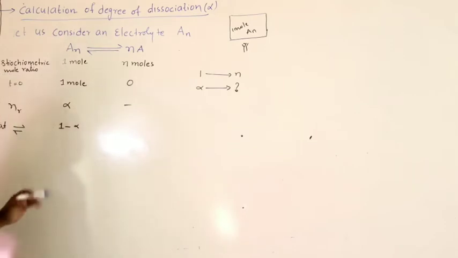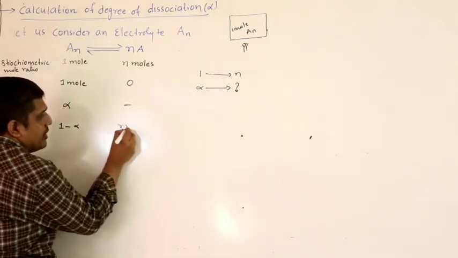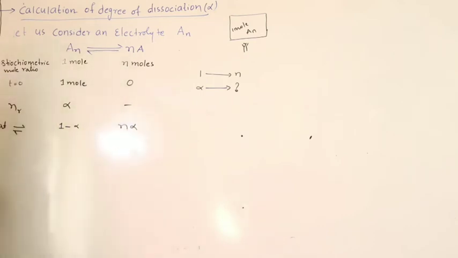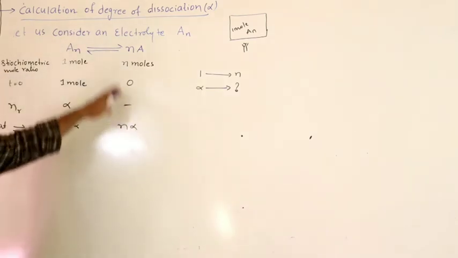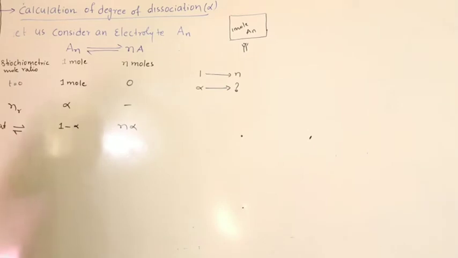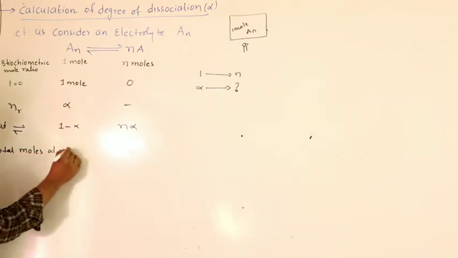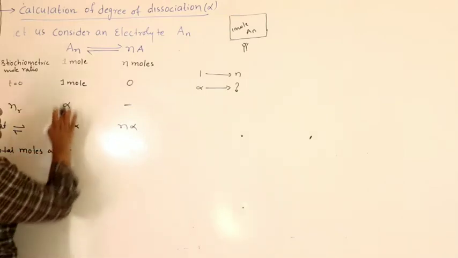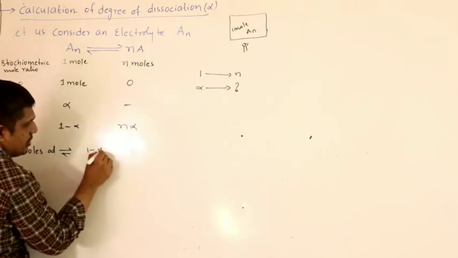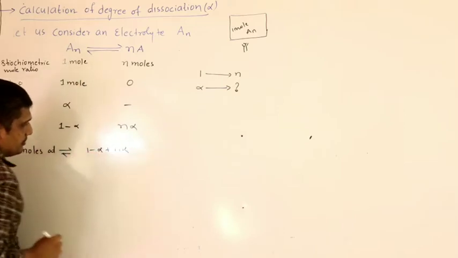N alpha. This is the number of moles of A present at equilibrium. Then find total moles at equilibrium: 1 minus alpha moles of AN plus N alpha.